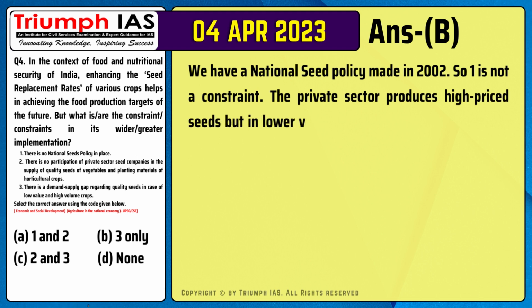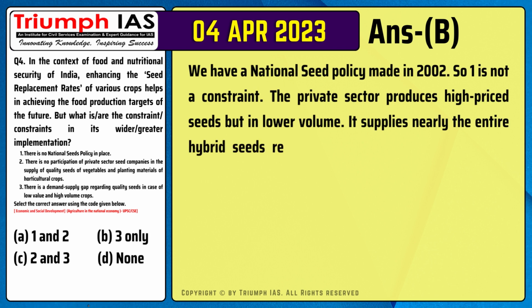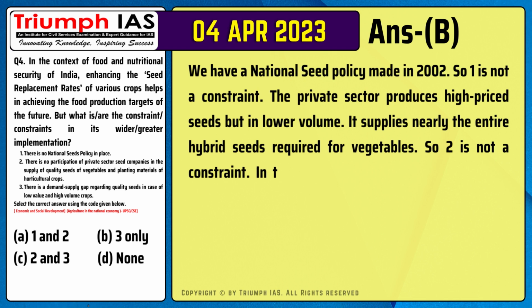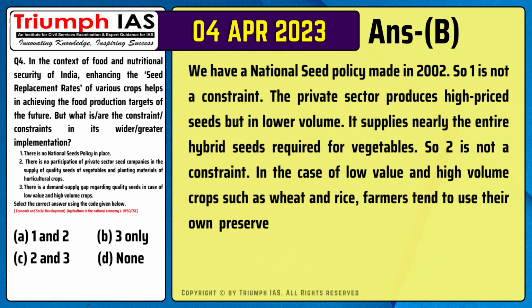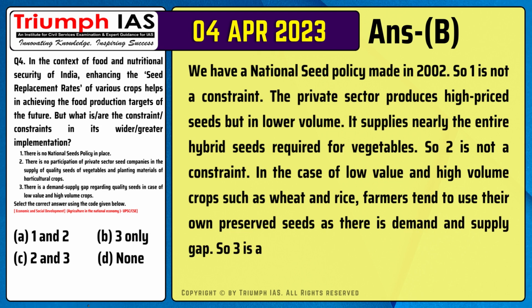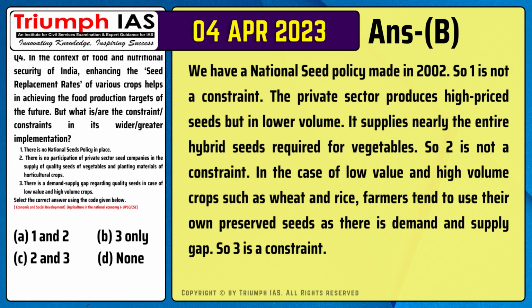The private sector produces high-priced seeds but in lower volume. It supplies nearly the entire hybrid seeds required for vegetables. So 2 is not a constraint. In the case of low-value and high-volume crops such as wheat and rice, farmers tend to use their own preserved seeds as there is a demand and supply gap. So 3 is a constraint.